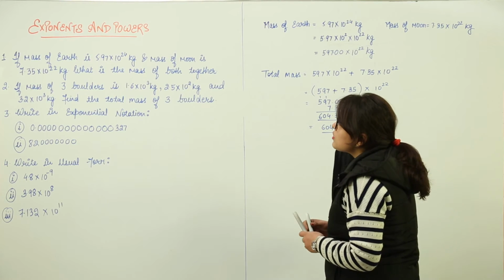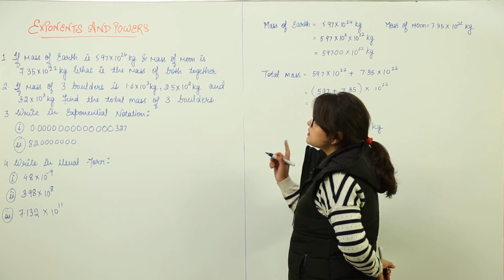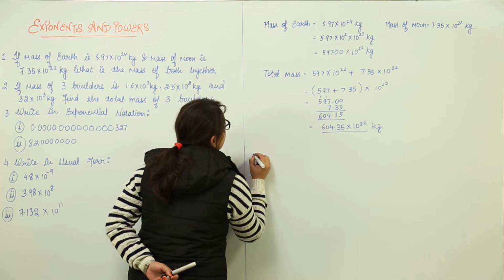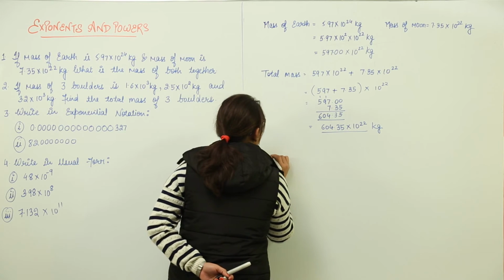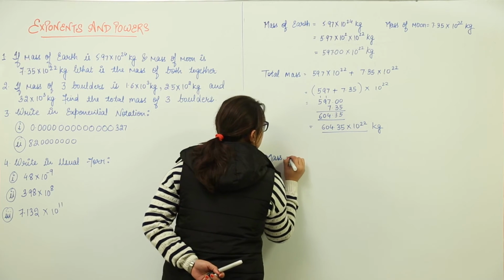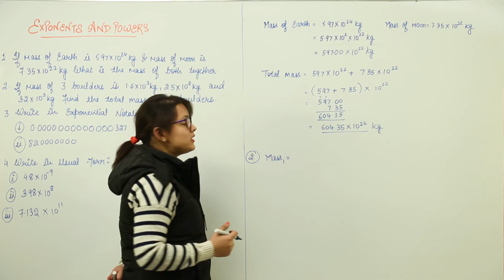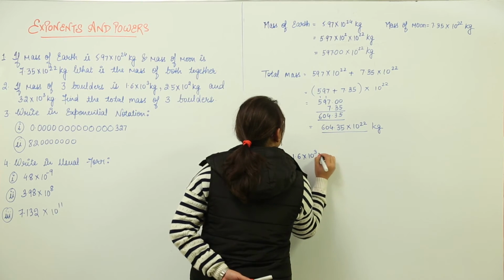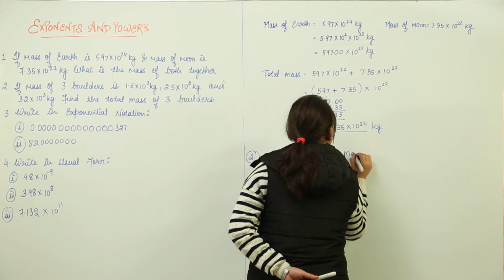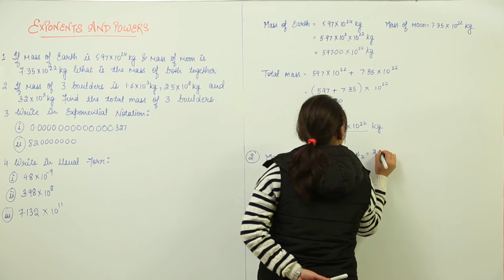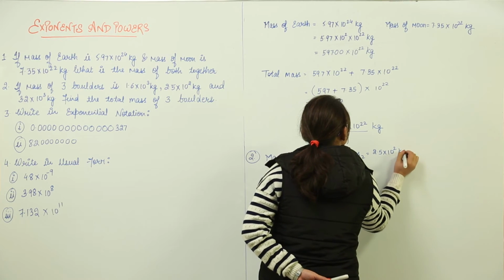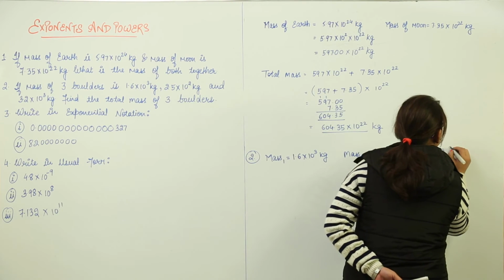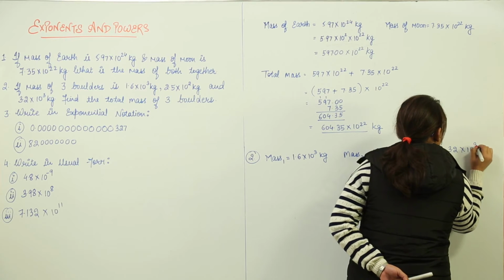It says if the mass of 3 boulders is this much and this much, we have to find the 3 boulders' total mass. So, I will write the masses separately. I will make it mass 1, mass 2 and mass 3. Mass 1 is equal to 1.6 into 10 raised to power 3 kgs. Mass 2 is equal to 2.5 into 10 raised to power 2 kgs and mass 3 is equal to 3.2 into 10 raised to power 3 kgs.